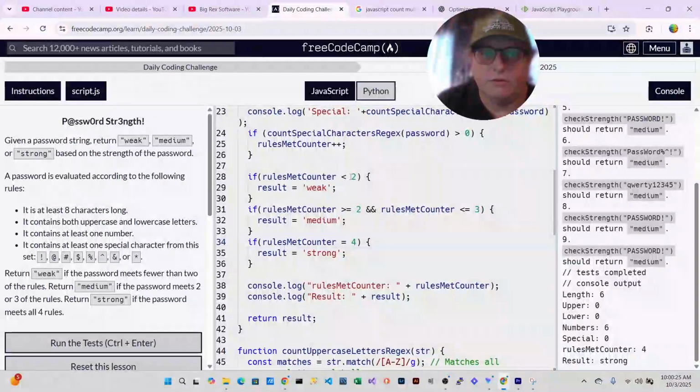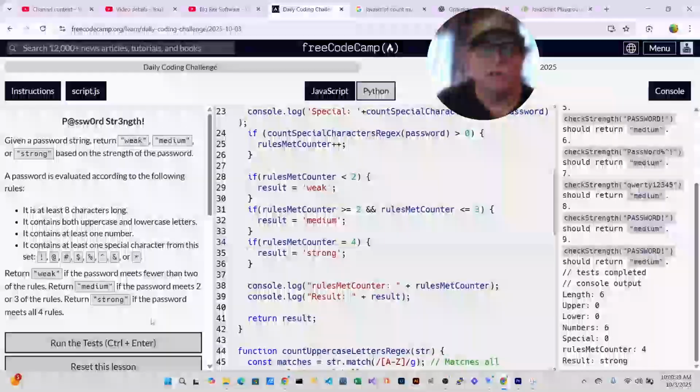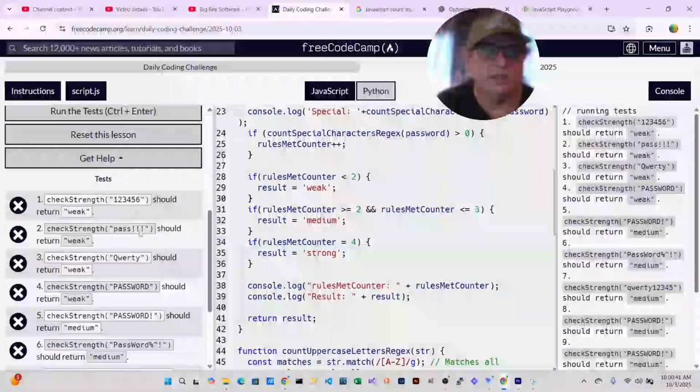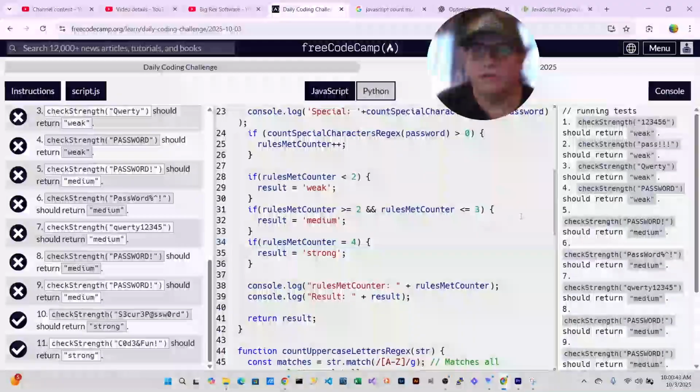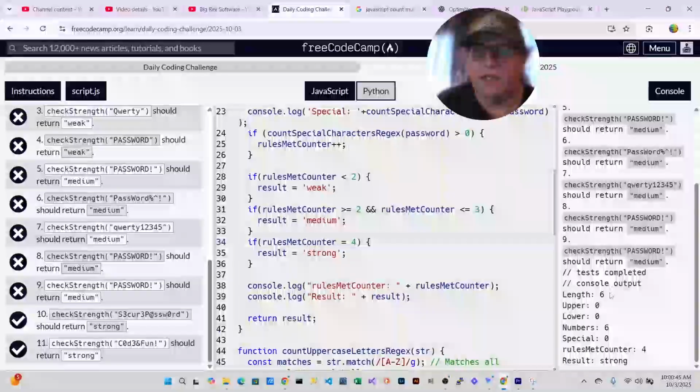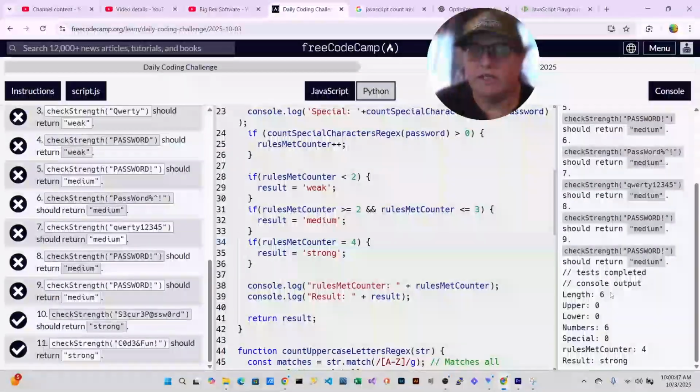If rules met counter was less than 2, result equals weak. If it was larger or equal to 2 and less than or equal to 3, it would return medium. And then if rules met counter equals 4, it would be strong. When I ran the test, it was failing, as you can see, except for the last two. And I had some console outputs here, some console logs.